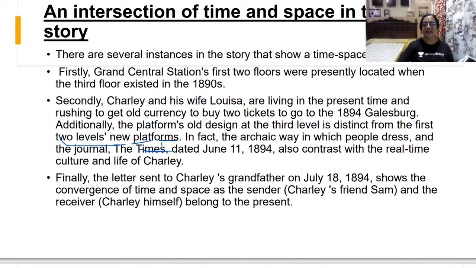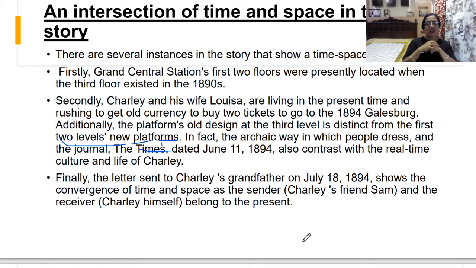So Charlie is actually collecting the stamps, and what does the psychiatrist tell? That collecting stamps or philately is also a temporary refuge from reality. What is a temporary refuge? It means temporary relief from the reality, from the present time. When people collect stamps, what do they do? They go back to the past. They see in what time, which year, who was the lead ruler at that time.